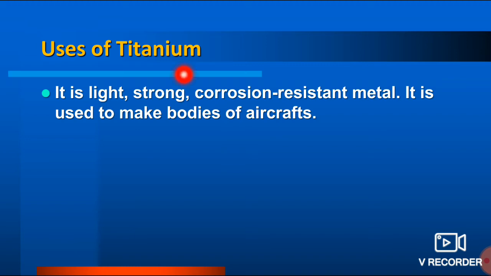First thing, it is very costly, so ordinary cars cannot be made out of titanium. If it were possible to make a car with titanium, it would increase the capacity of the car, because it will be light. For aircrafts, it is very important to keep them light so that they can fly high with minimum fuel, and at the same time we need high strength. So that's why we are using titanium and aluminium.